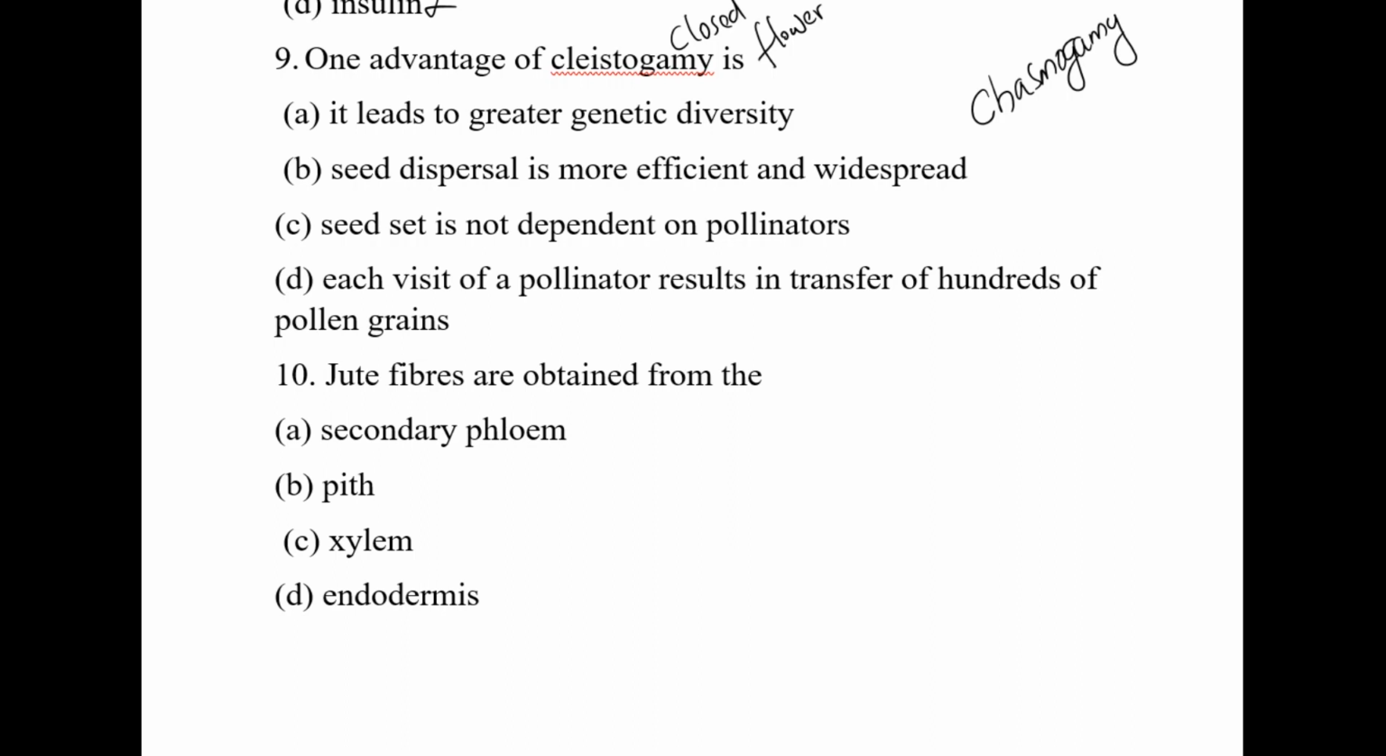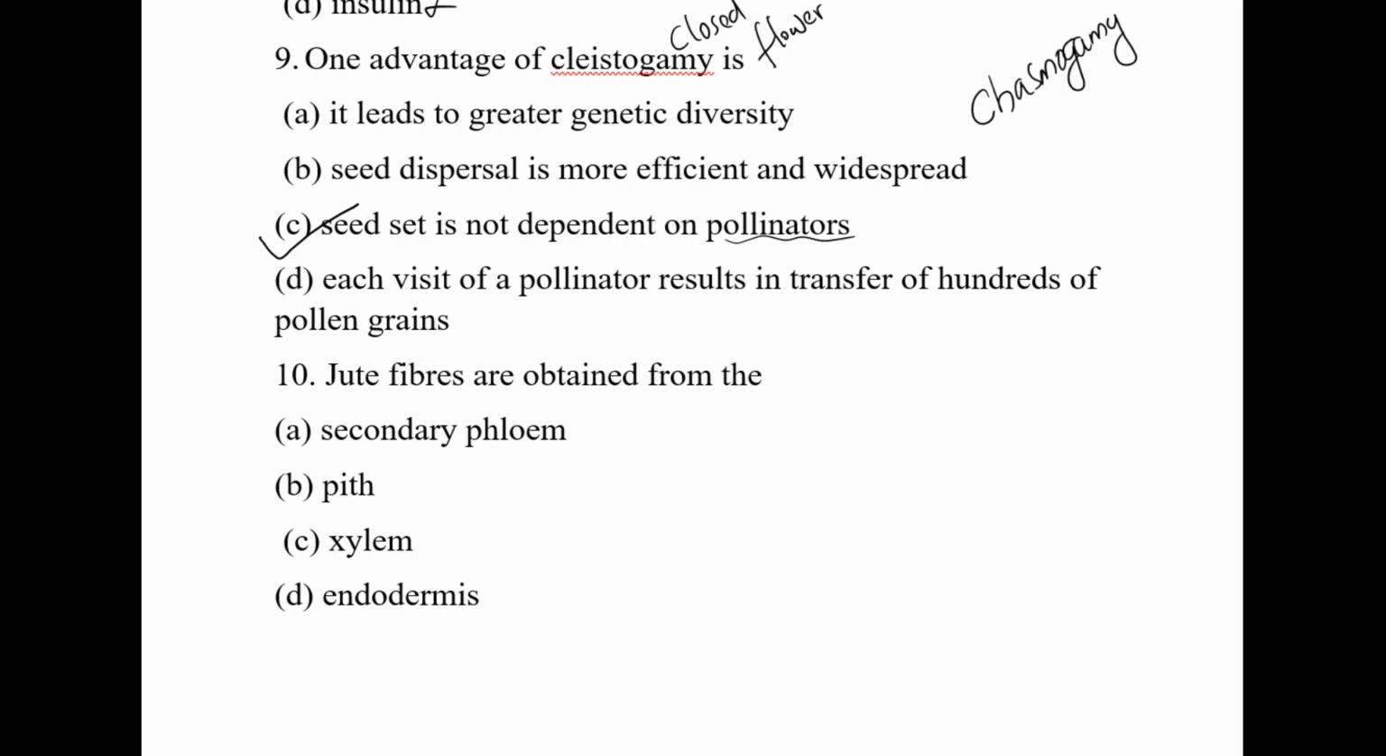So from these options, cleistogamy means it is a closed flower. Actually, there is no chance of pollinators visiting because there are no exposed stamens, exposed stigma, anything. In a cleistogamous flower, the stigma and anthers are very close to each other. So the only chance is self-pollination, and the main option is that seed set is not dependent on pollinators, because there is no role for pollinators at all, because the flower is not at all open.